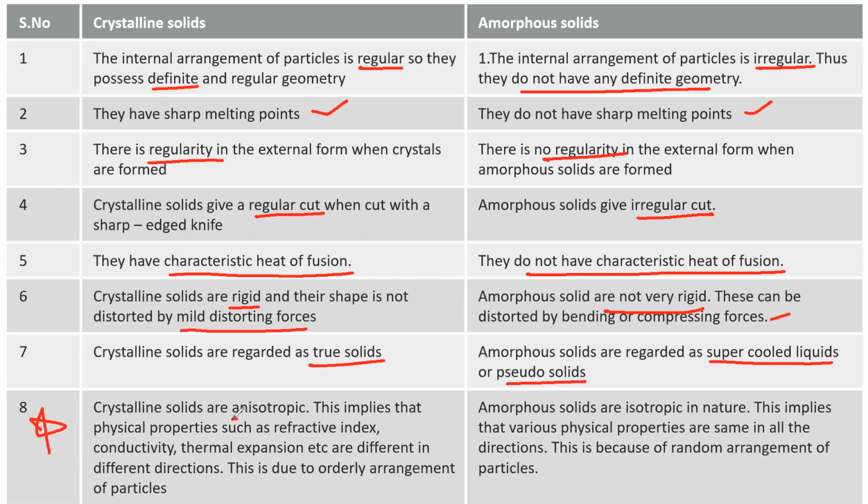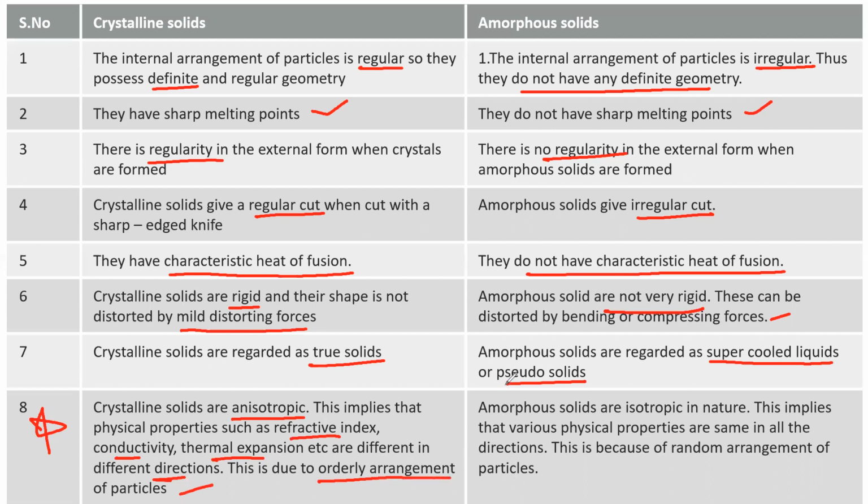Crystalline solids are anisotropic. What is anisotropic? The physical properties such as refractive index, conductivity, thermal expansion, etc. are different in different directions. That's why they are called anisotropic in nature. This is due to the orderly arrangement of particles. So crystalline solids are anisotropic.